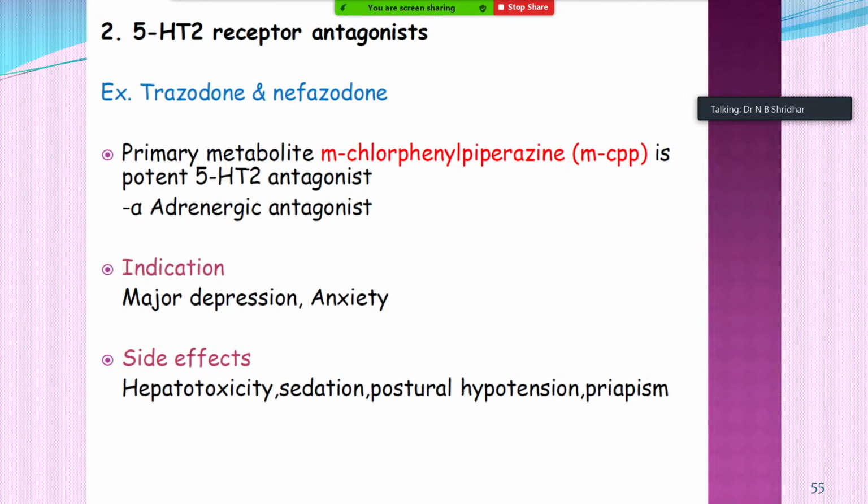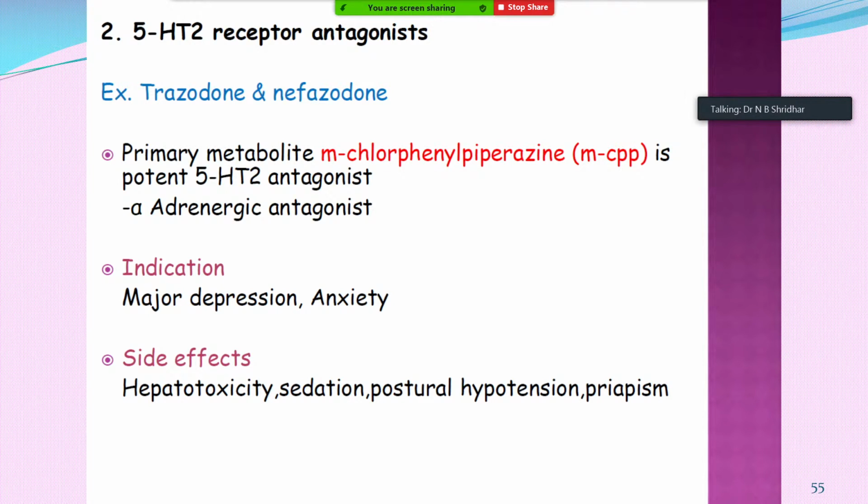Another category is 5-HT2 receptor antagonists. 5-HT3 receptor antagonists are very commonly used in clinical practice, whereas 5-HT2 antagonists are indicated in limited clinical situations. Trazodone and nefazodone are the classical examples of the 5-HT2 receptor antagonists.